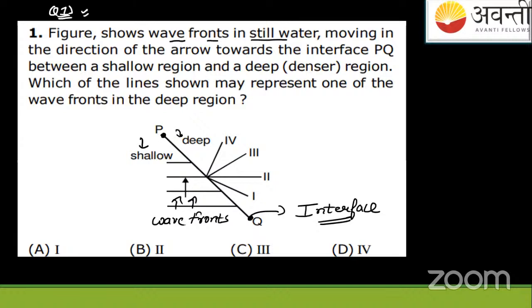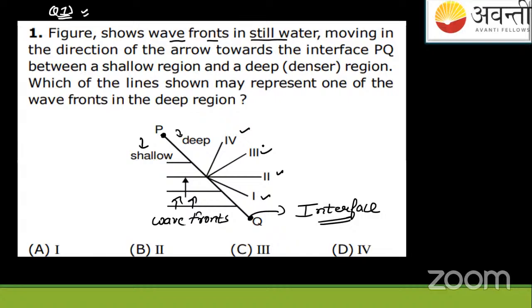They're asking that the wavefronts in still water are moving in the direction of the arrow towards the interface PQ between a shallow region and a deep, denser region. Which of the lines shown may represent one of the wavefronts in the deep region? You have to answer which is the line among these four lines, first, second, third, fourth. So what is your answer?